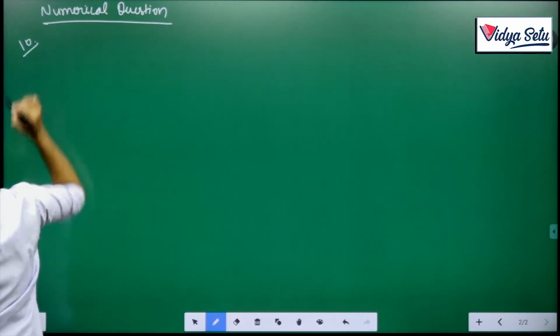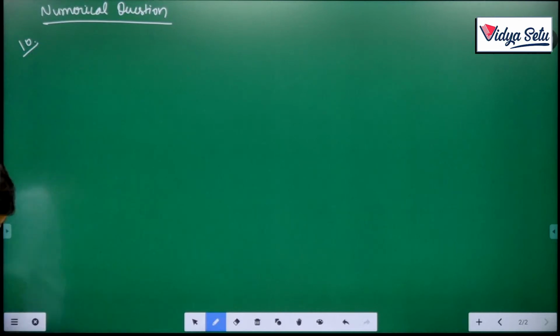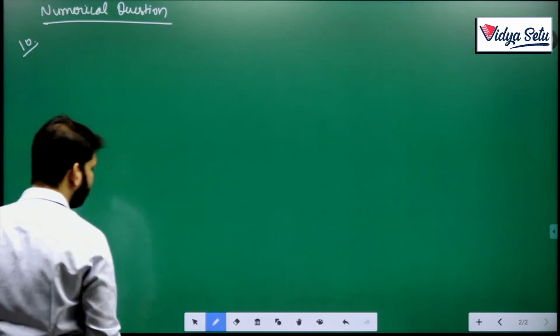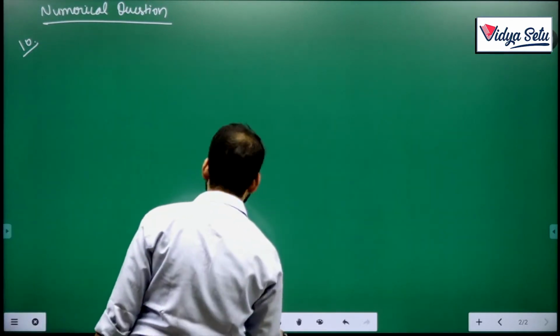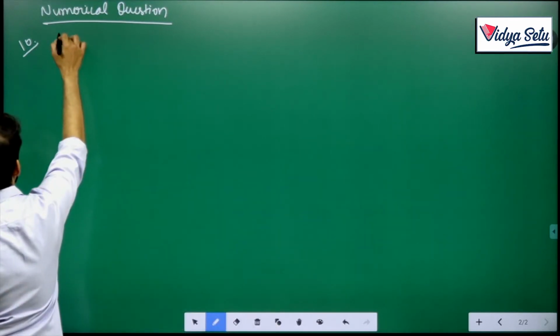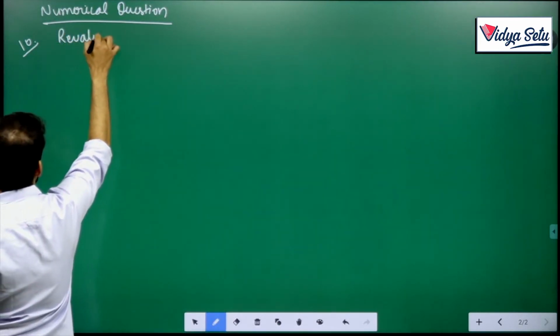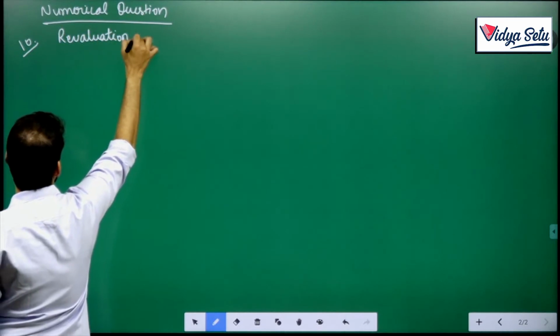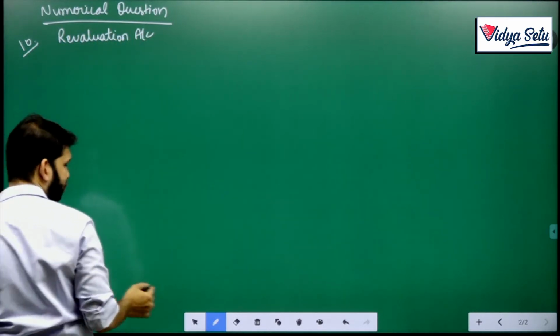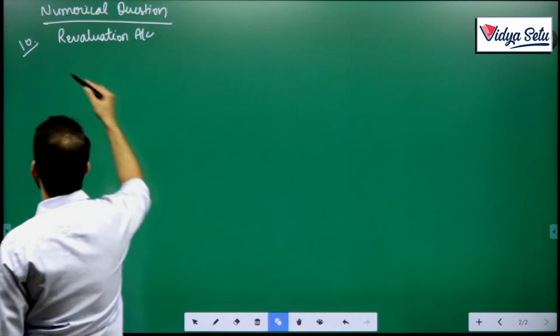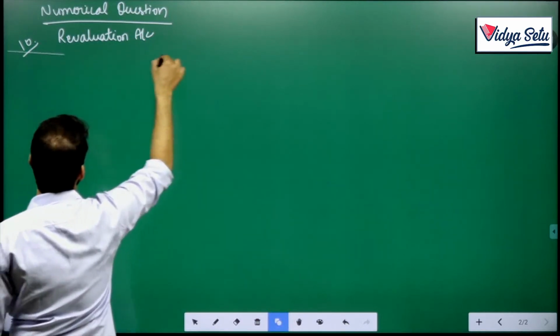So this is question number 10. Let's start. What we need to make are our formats, the first one being the revaluation account. This is a question of retirement, which means all partners' accounts are needed.